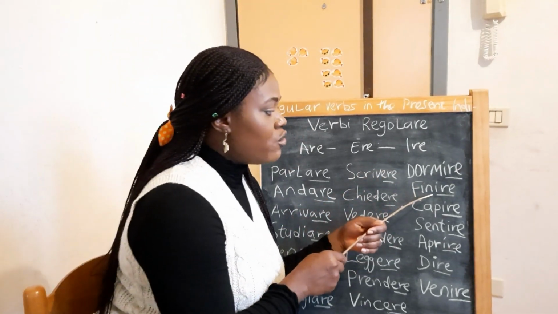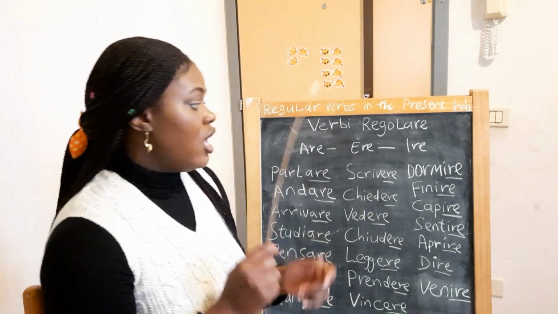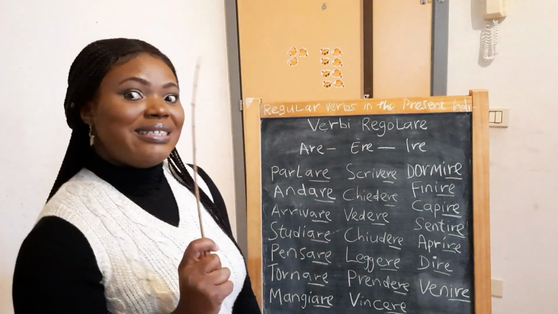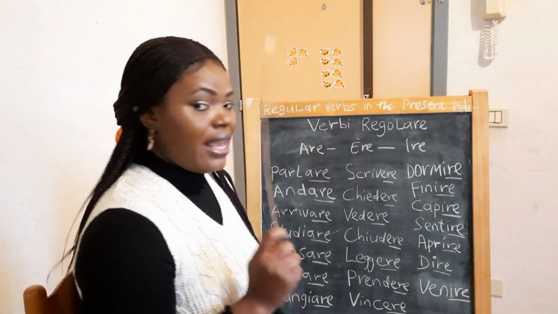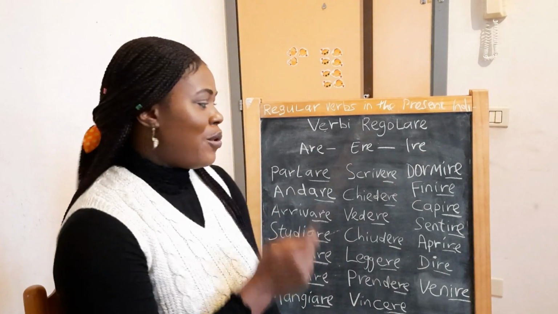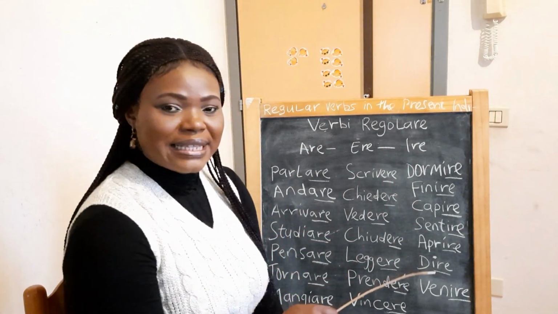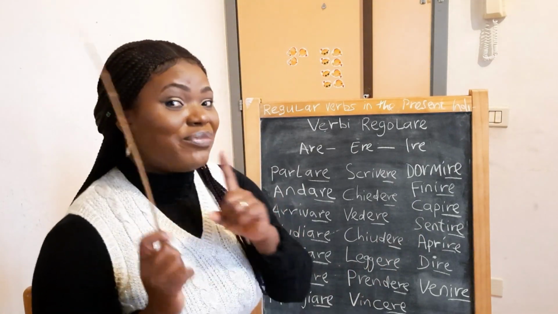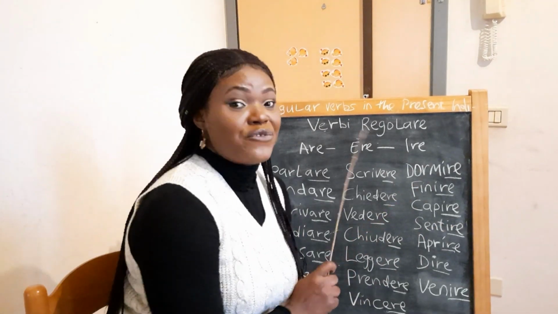Now, how you conjugate this one is io finisco. There is something they add, isk. I will show you the example at the back of the board, but let's just run this one down. Then I'll turn the board and show you what I'm trying to tell you about this verb finire.